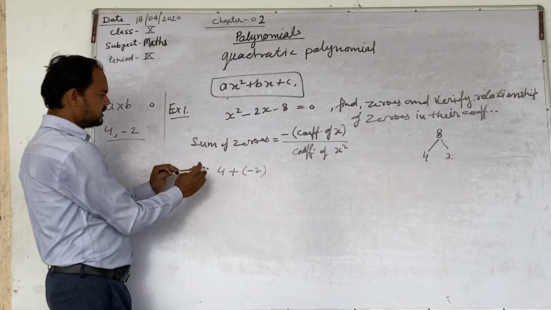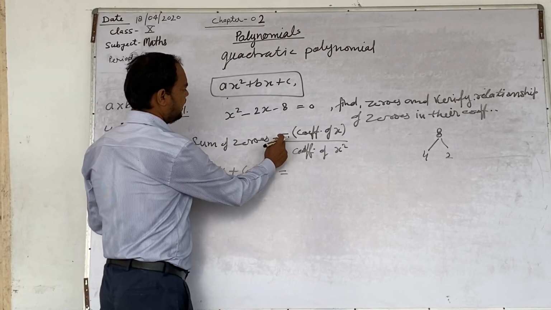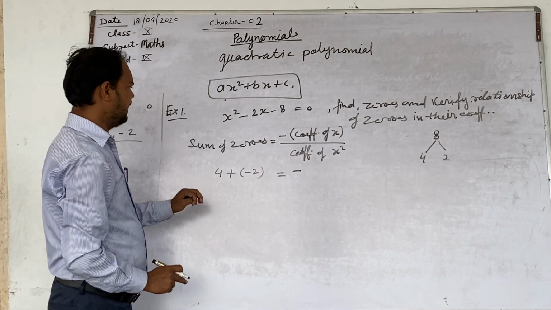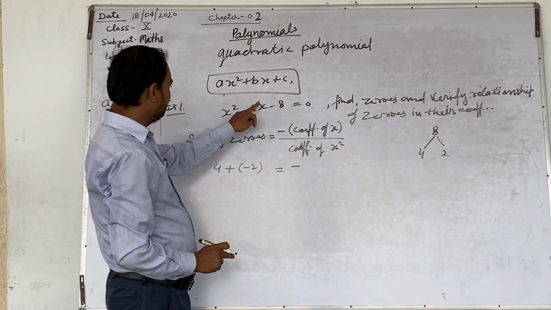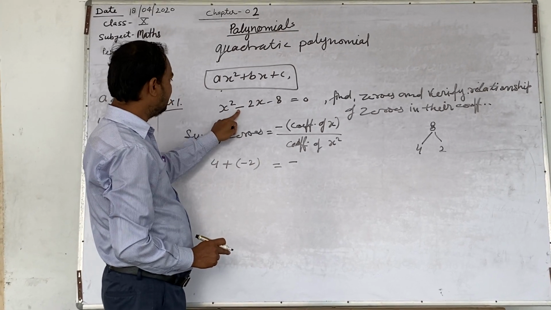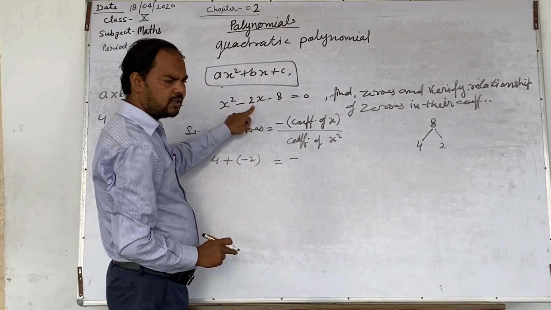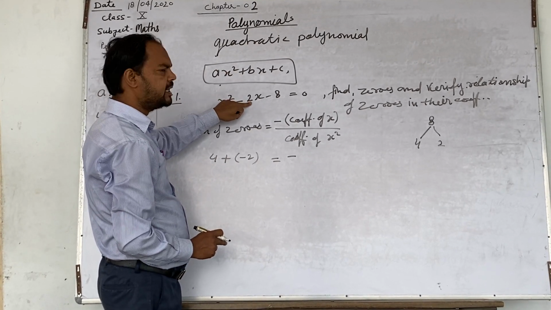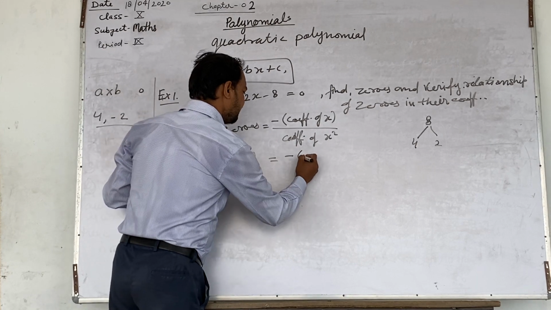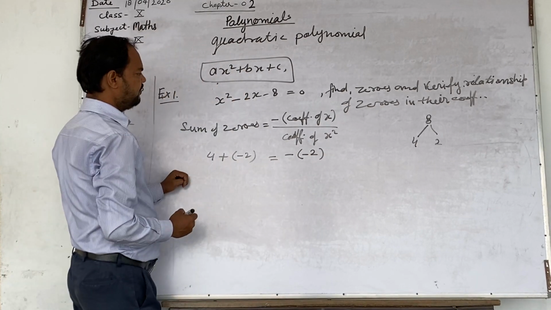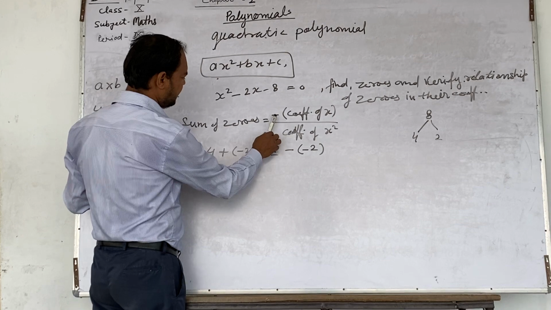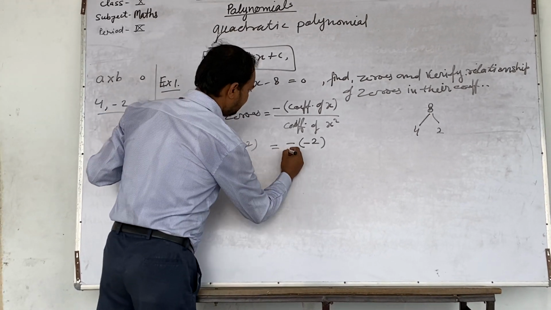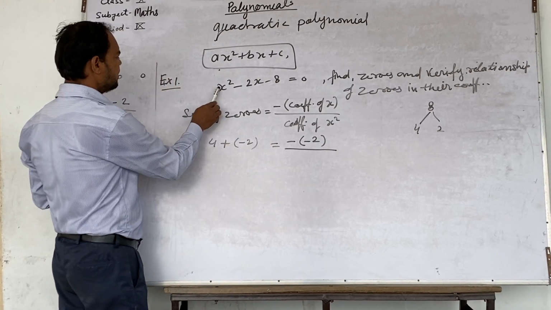Zeros को हमने क्या किया, sum कर दिया, equal to minus coefficient of x. This minus is by formula, and coefficient of x is minus 2. This minus is for 2, not for the equation. The standard equation contains a plus, so this minus will always be taken with 2. So this is minus 2. Coefficient of x is minus, this minus is by formula, and this minus is with the 2, upon coefficient of x square. What is coefficient of x square?